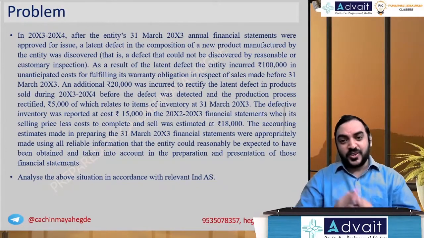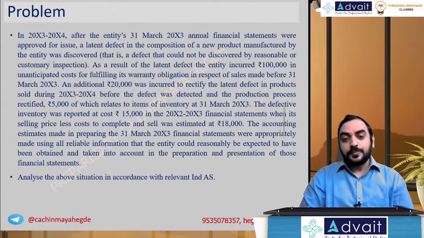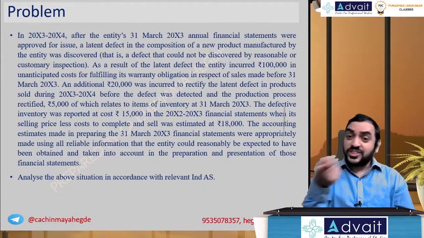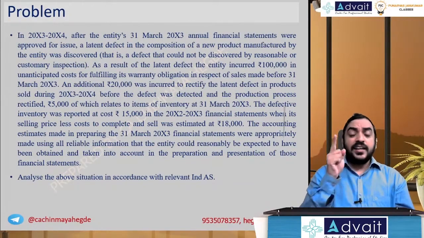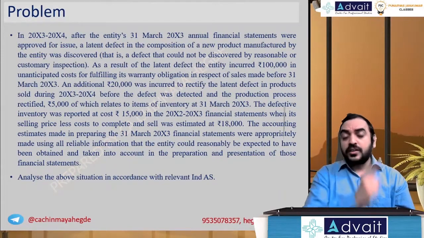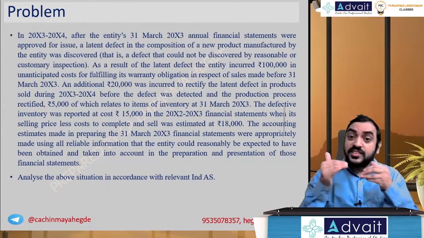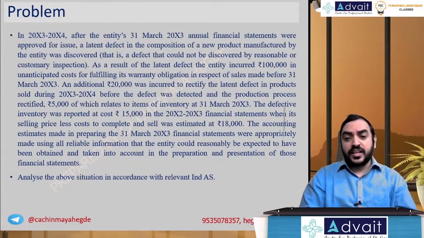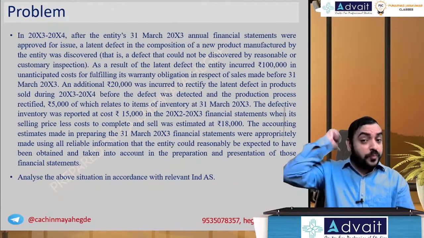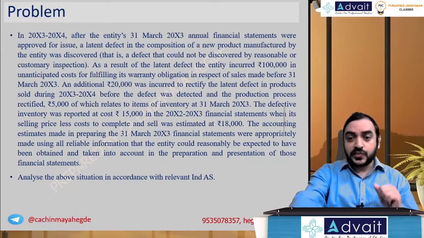Now you come to the next year, 2003-4. Now you found that in the product you sold there is a defect, and this defect was not identified earlier, and you could not have identified it by reasonable efforts, which means it is not an error, it is not a mistake on your side. You could not have predicted this warranty obligation. This year you have identified it, and now you have to make an obligation in respect of the previous year. Is it a prior period expense? Is it an error? That is what they're asking.